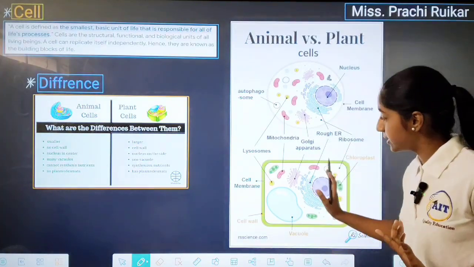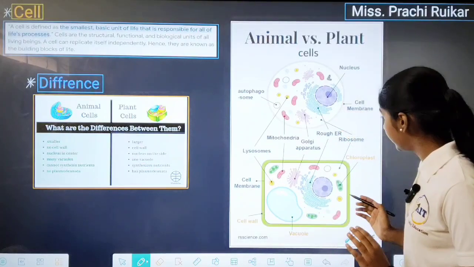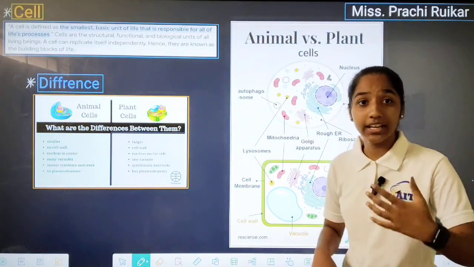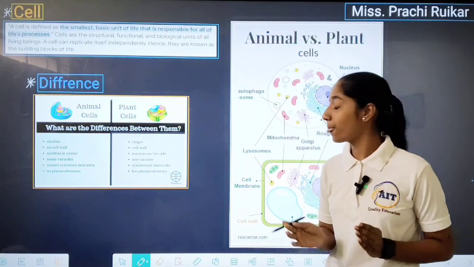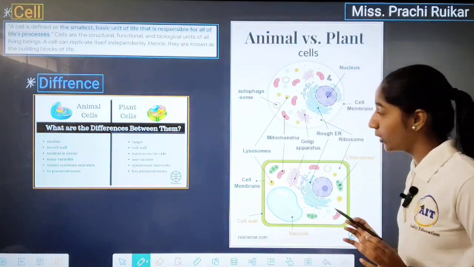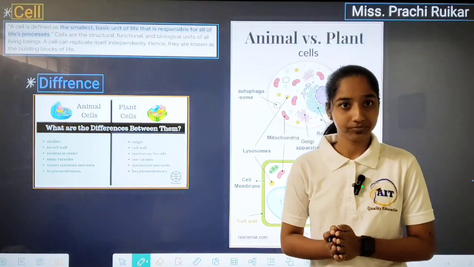Then the next is lysosomes, which are said to be the suicidal bags of the cell. Then the next is the Golgi apparatus. Golgi apparatus is said to be the secretory organ of the cell. It is made up of 5 to 8 hollow flat sacs. Then the last one is plastid.